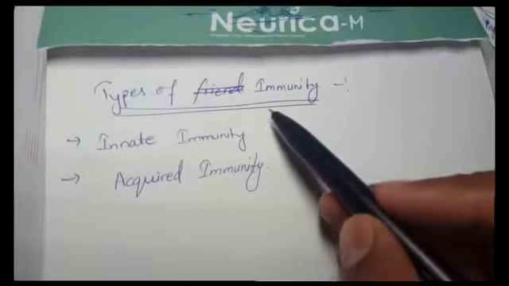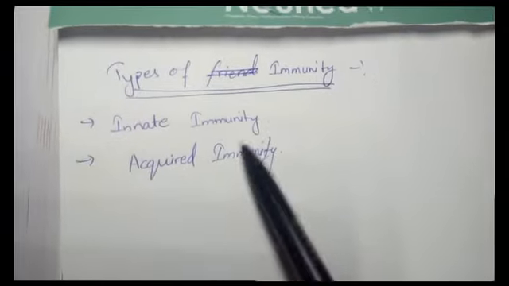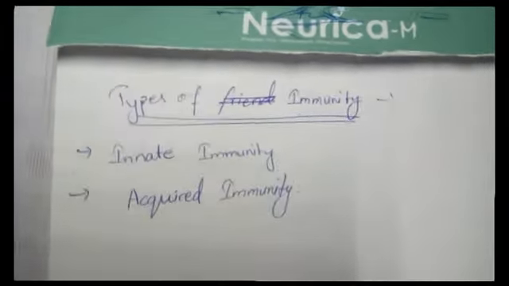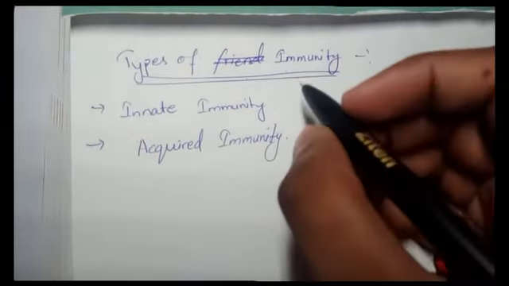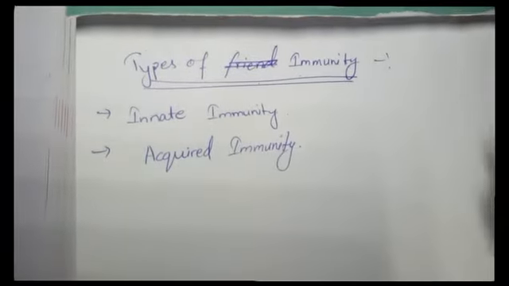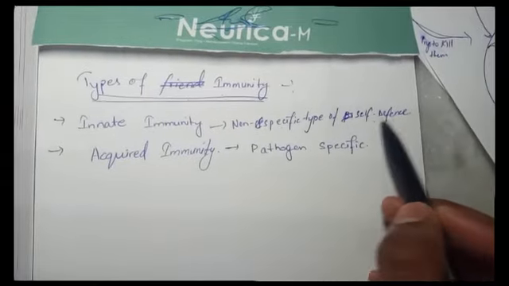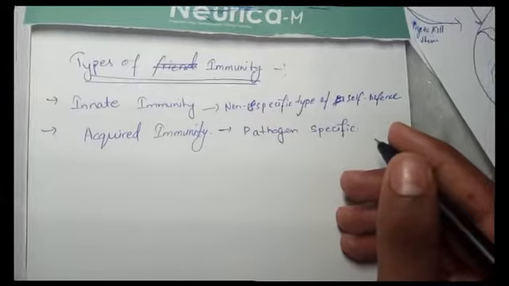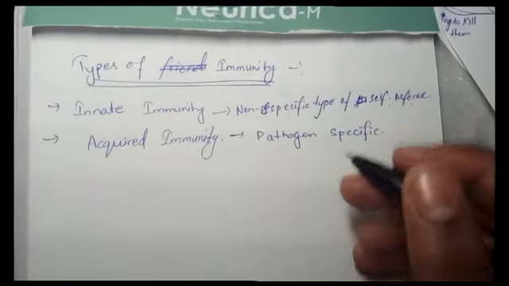Right, so the types of immunity are innate and acquired. Now, innate is nothing but a non-specific type of self-defense which is present at the time of birth, like how kids get immunity, which is through different ways.